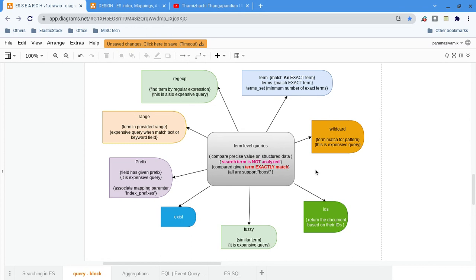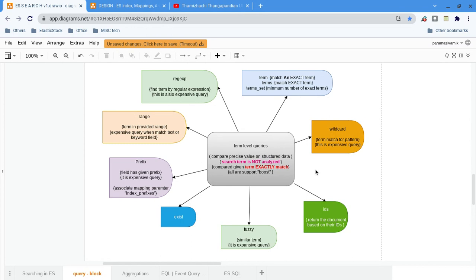All these 10 types of term level queries support the boost parameter. If the value is between 0 and 1, it will decrease the boost. If it is greater than 1.0, it will increase the boost. Based on the boost value, the ordering of the response data happens. That's the rule.